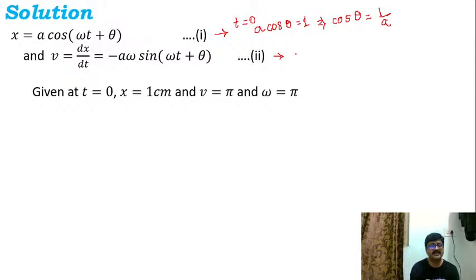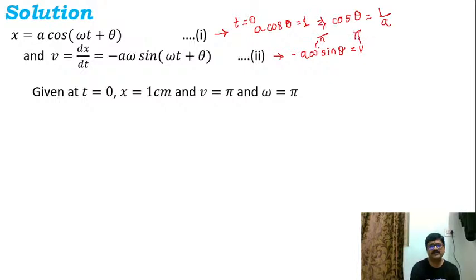So I can very easily write this as minus of a into omega into sine theta equal to v. Now over here omega is pi and v is pi, we can cancel them off, is it not?